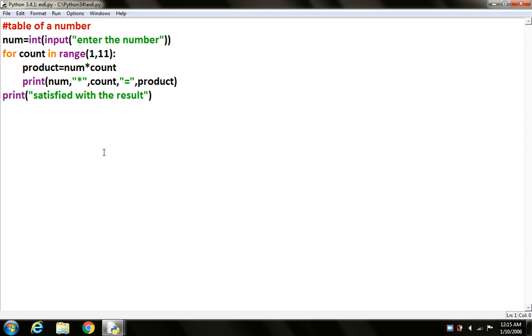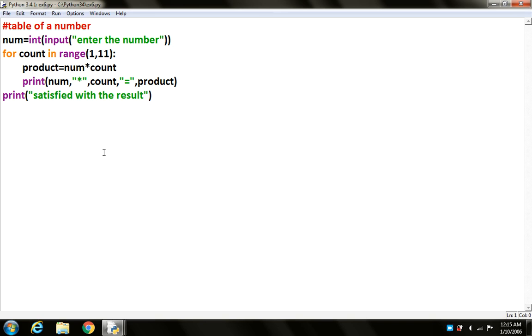Now I have taken another example. One more program I have taken, in which I calculate the table of a number. In this I am inputting a number, that means whatever number you give, it will calculate the table of that number. It will calculate the product of that number. In this case I have taken count in range 1 to 11. That means I want to print my table from 1 to 10. 1 to 11 means 1 to 10.